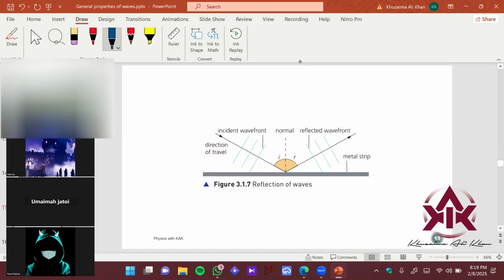So why do we need to have a ray? Because if you recall your classes in the light chapter, you basically draw a normal here, right? Normal is a line which is perpendicular to the surface, right?